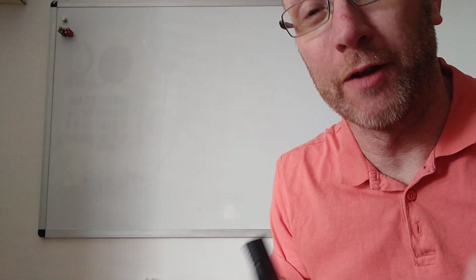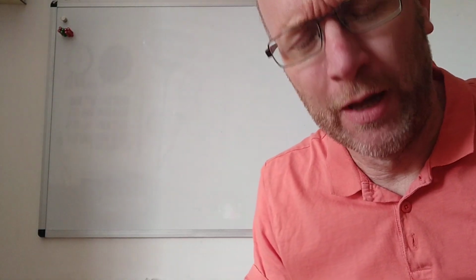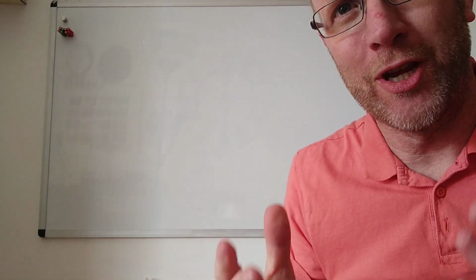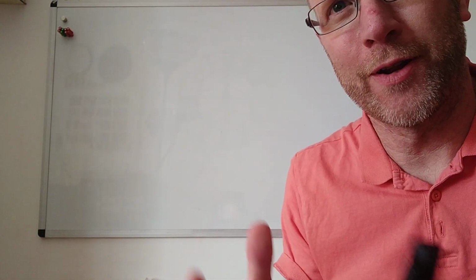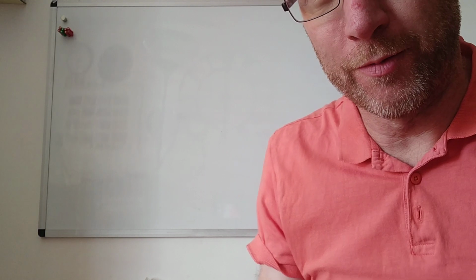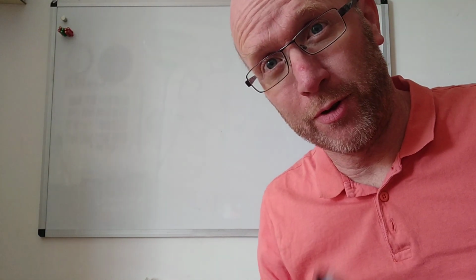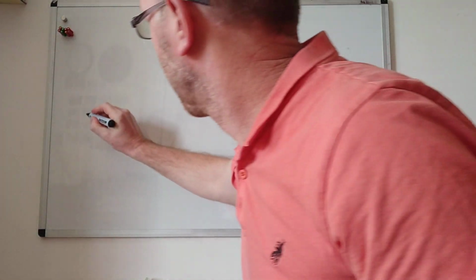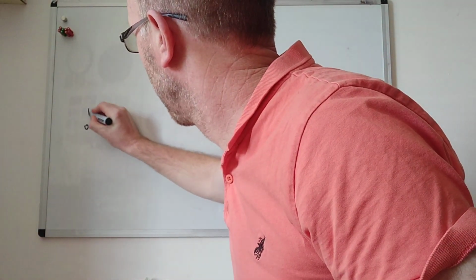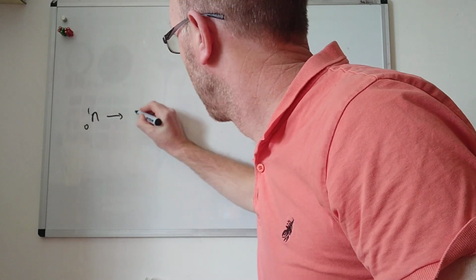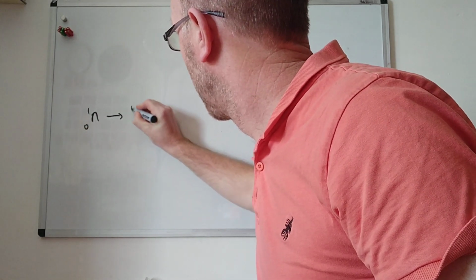It is this bizarre idea that electrons come out of the nucleus. What happens in the nucleus is that a neutron changes into a proton and an electron. You've already done calculations on this and written the nuclear equation, so we'll write it down again. The neutron, 0, 1, decays into a proton plus an electron.